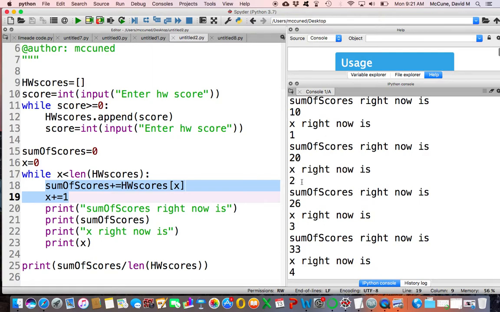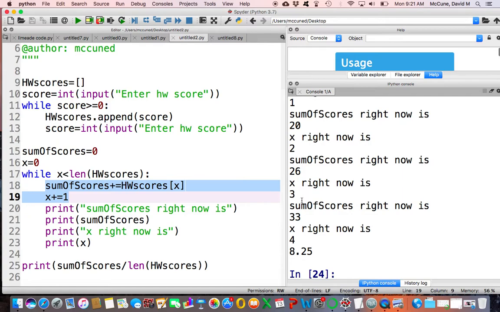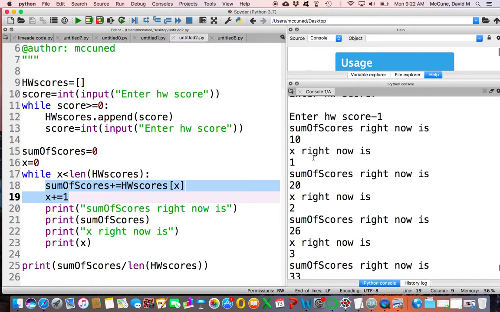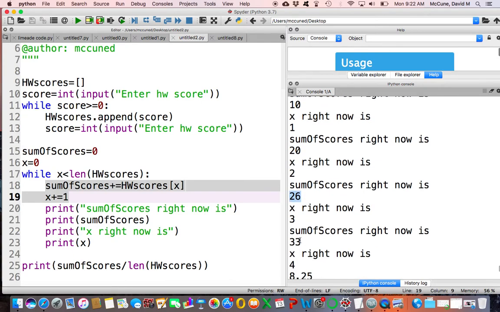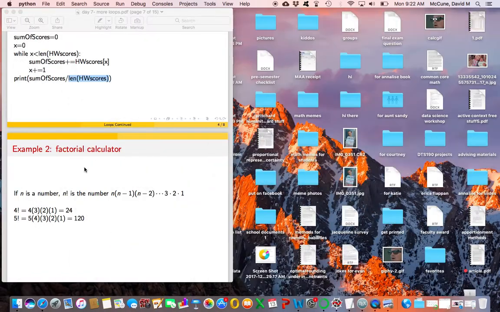X is 2, sum of scores is 26, because it incorporated that 6, right? Boom, x is 3, sum of scores right now is 33, x right now is 4, right? And then it's done, because once x clicks up to 5, it doesn't do anything anymore. Okay, so anyway, all that to say, you can always have printing commands inside of a loop if you're confused as to what it's doing. But notice 10 to 20 to 26 to 33 is adding things up as it goes. That's what it's supposed to be doing.